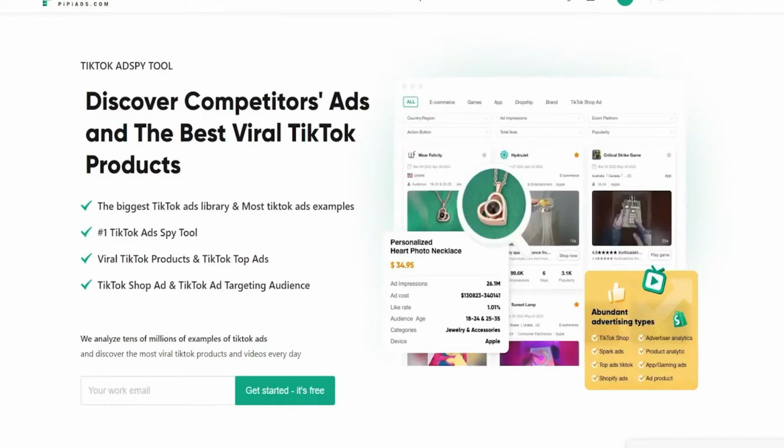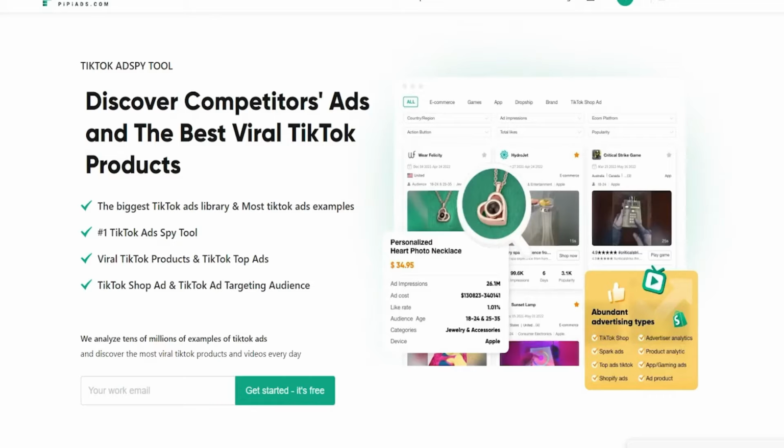So to start things off and get into the technical things, I'm just going to be getting straight into the comparing of Pipiads and Minea. So, very popular products and research tools that give you access to hot selling and winning products that you can use to kickstart your dropshipping business, but based on your preferences and on your budget, both have their strengths and weaknesses. So in today's video, I'm going to be exploring what each is about to bring to the table for you.